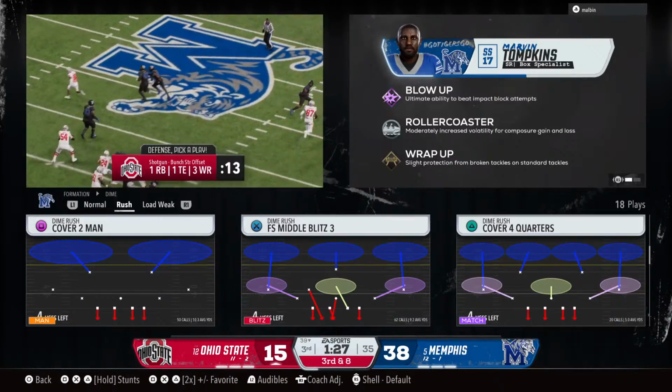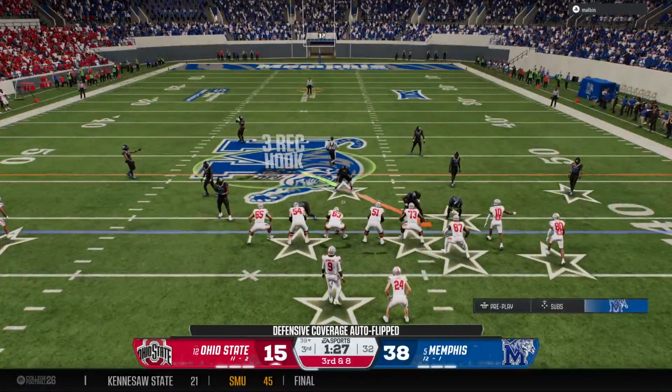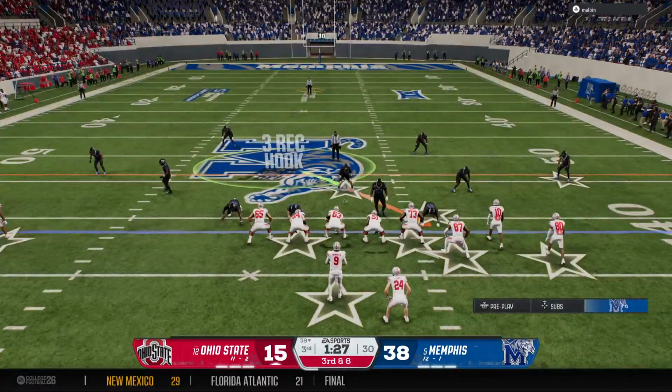I love the chunk play. I love the idea of being aggressive. They just come up empty. Third down. The offense desperately needs a conversion here, trailing in the third quarter.